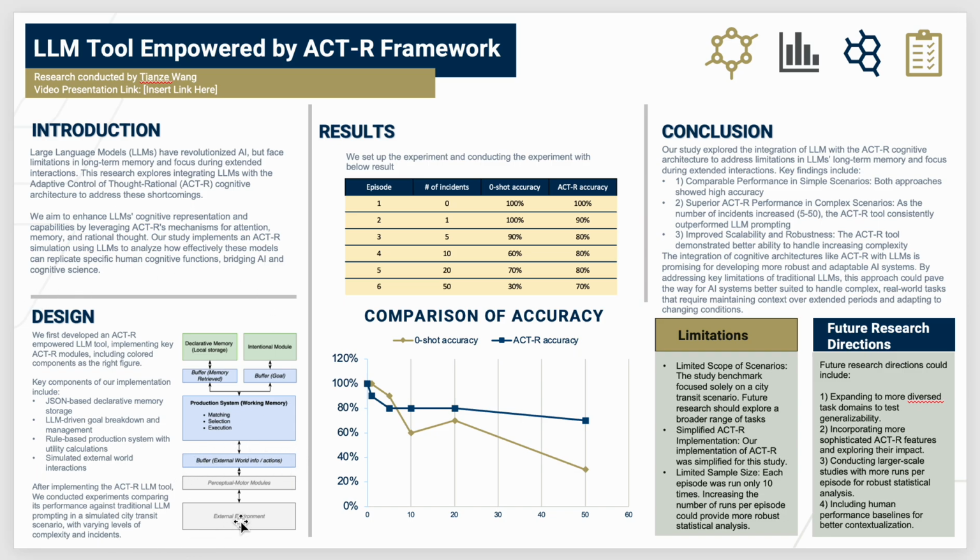After setting all this up, we conducted the experiment based on a city transit scenario. Basically, imagine you go to work every morning, and we simulate this scenario and compare how the GPT-4o prompting versus the ACT-R framework performs differently. How do we define a successful trial?